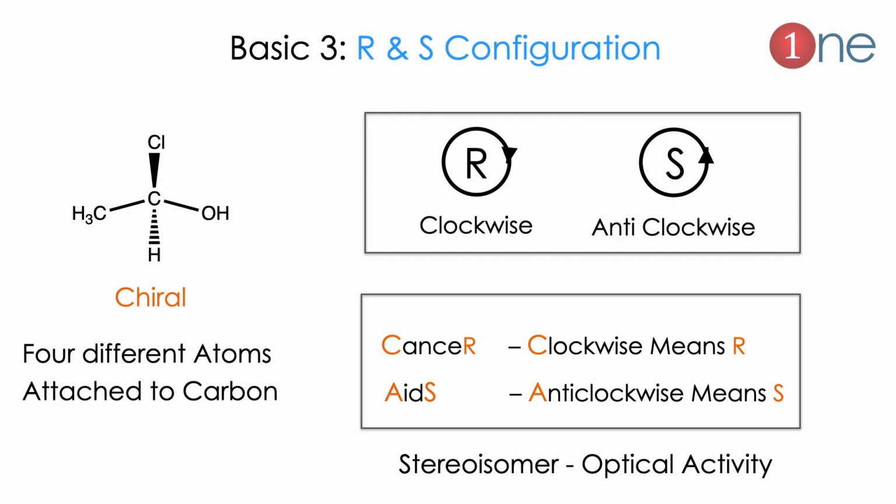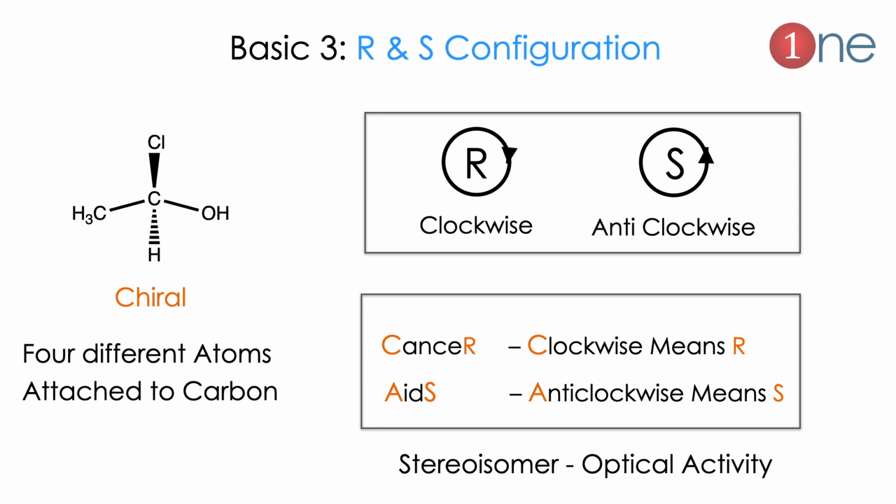Next basics will be R and S configuration. Chiral compounds are the compounds which are attached with 4 different functional groups. Normally it is classified into R and S. R means the clockwise direction of the groups, S means anti-clockwise direction of the groups. R and S configuration normally generates the optical activity here. These are all called stereoisomers or enantiomers.